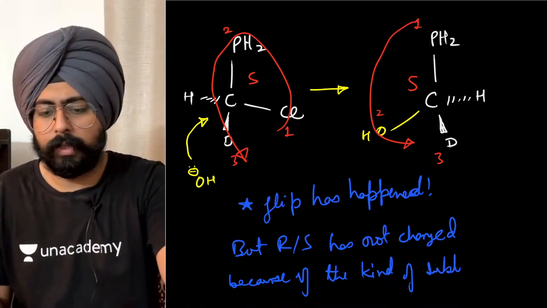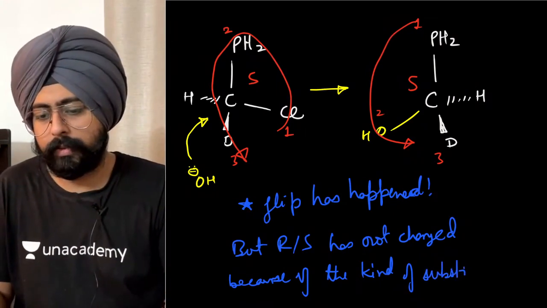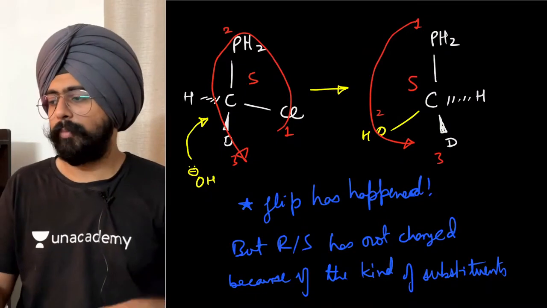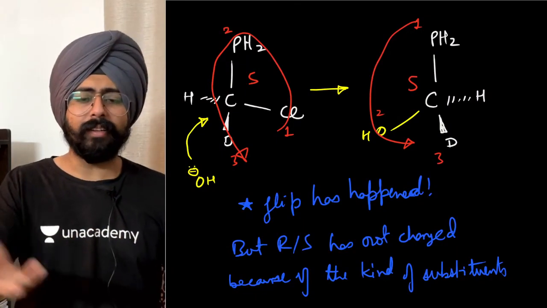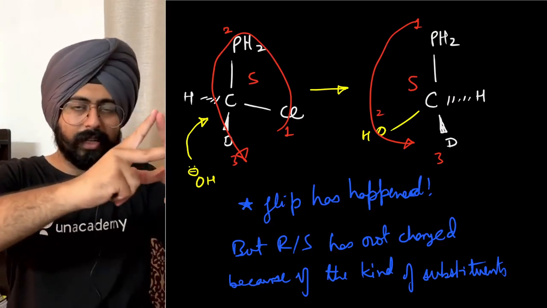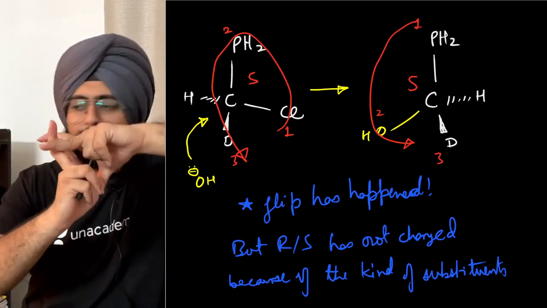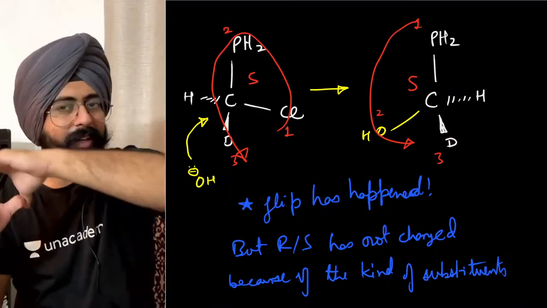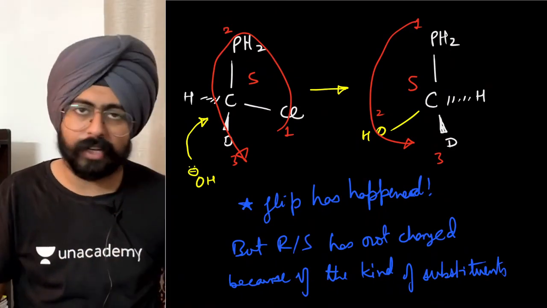My handwriting is so bad, what can I do. Fine. Because of the type of substituents that we've taken, the configuration doesn't change, but the stereocenter has definitely undergone a flip. It's just that the RS configuration has not changed.